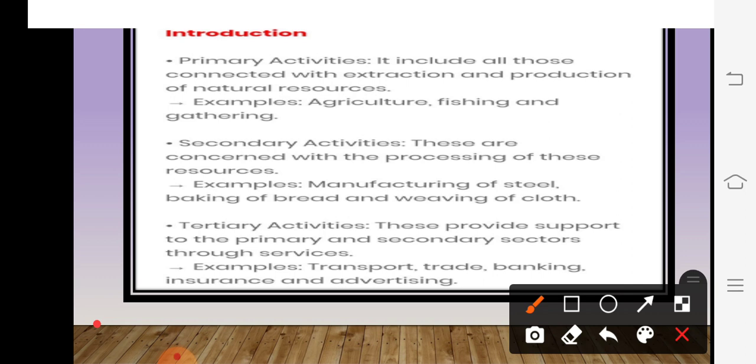In the primary activities, you just saw that we extract the natural resources, and with the help of these natural resources we send some raw materials for production purposes. But in the secondary activities, whatever we get from the natural resources is sent for the process of manufacturing.